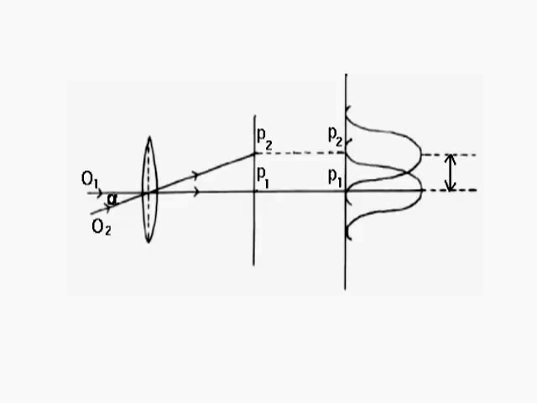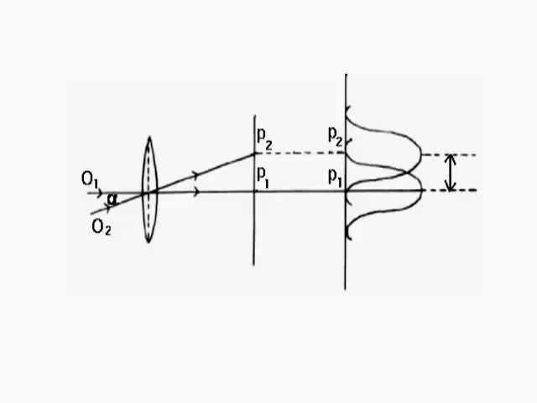This is called Rayleigh's criterion of resolution. Thus, the first minima of P1 is coinciding with the first maxima of P2 and vice versa. So the images are resolved, which means they are seen separately.